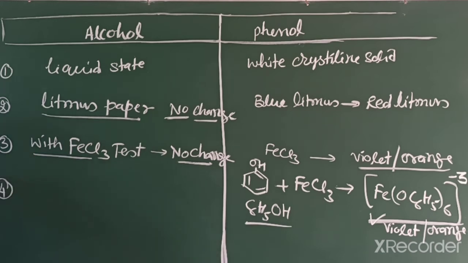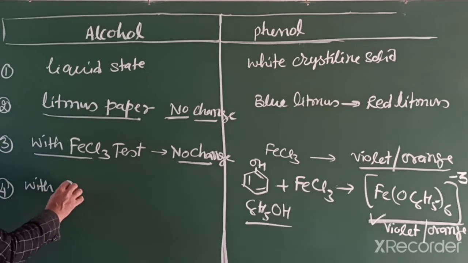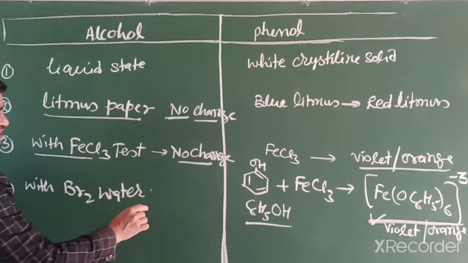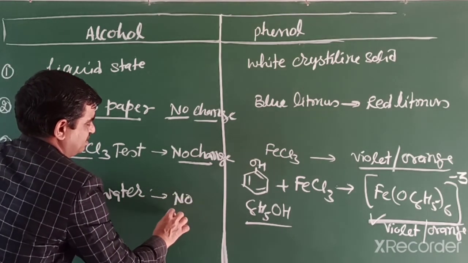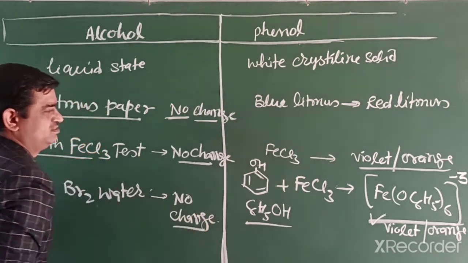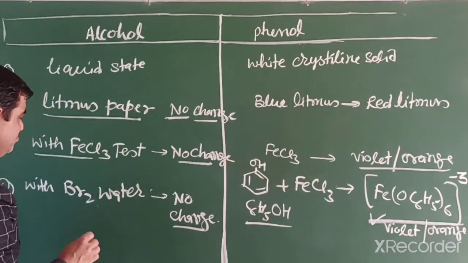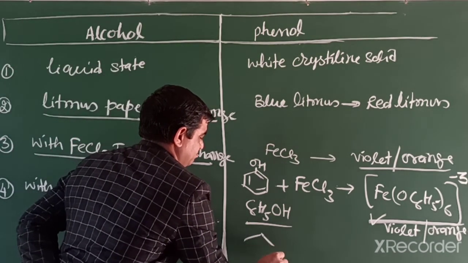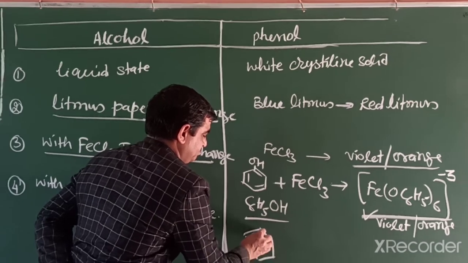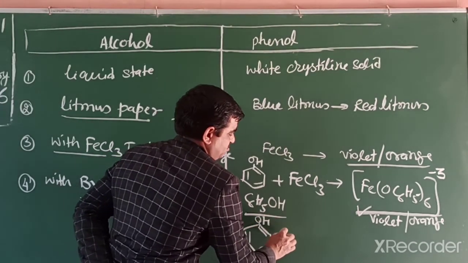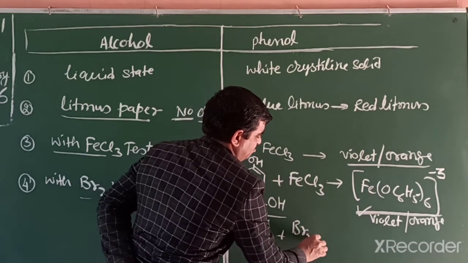Another difference we can find by the bromine water test. With alcohol, bromine water, we know bromine is red color, has no change in color, no reaction, the red remains red. But what happens when phenol reacts with bromine water?